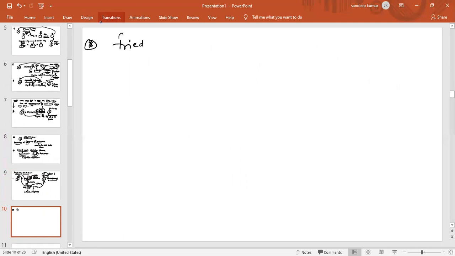Friedel-Crafts acylation reaction mechanism. See what happens.